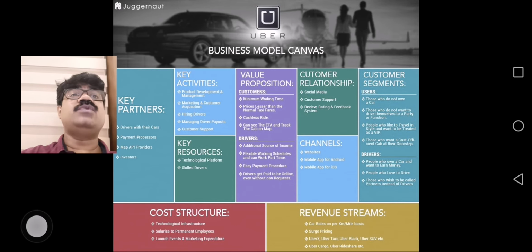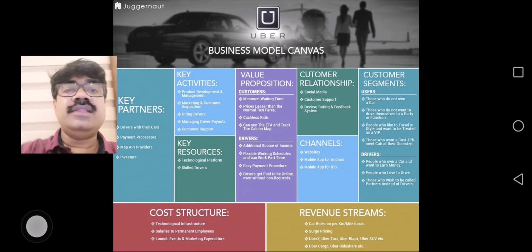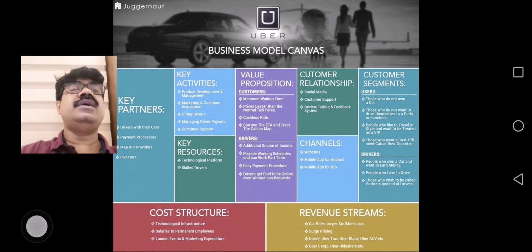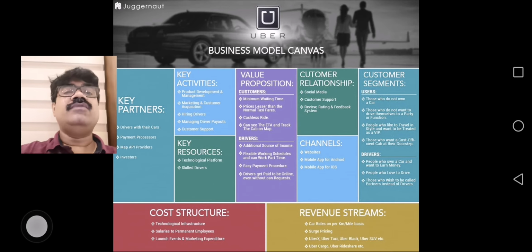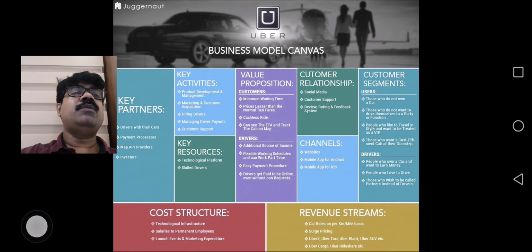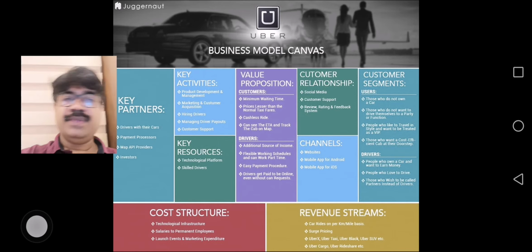And for the drivers, what is the value? The driver gets additional income, more work, and an easy payment procedure. Drivers can be paid online. Then customer relations: they maintain the customer relationship through social media, customer support, and review systems. You can rate and review them. The channels they use are a website and mobile apps for iOS and Android, so three things: a website and two different apps.